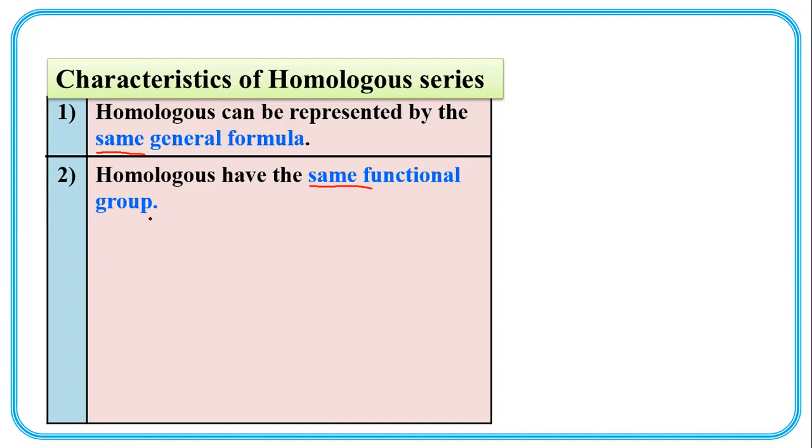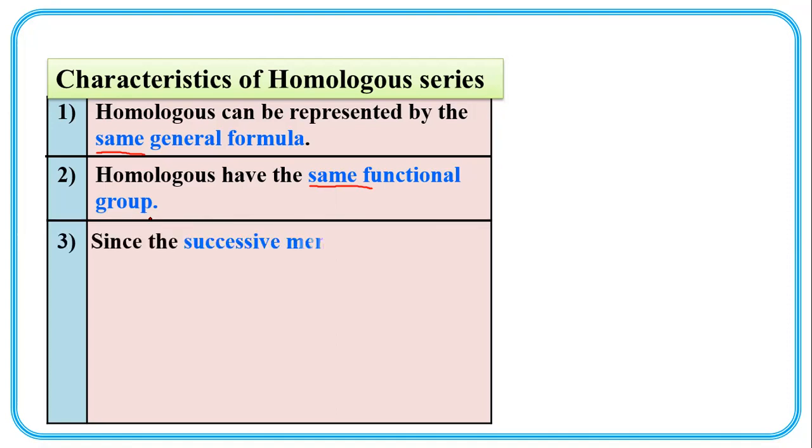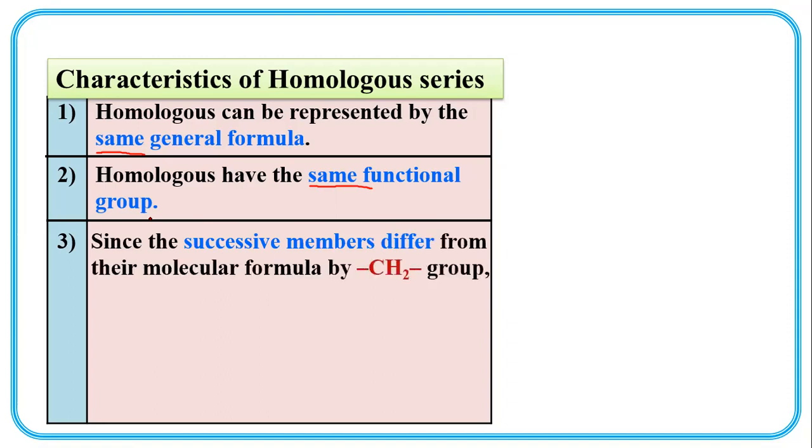If it is alkane, then all members contain a carbon-carbon single bond, C bond C. If it is a homologous series of alcohol, then the functional group is the same, that is OH. The hydroxyl group is present, attached to an alkyl group. Since successive members differ in their molecular formula by a CH2 group, they differ in their molecular mass, molecular weight, by 14 units.